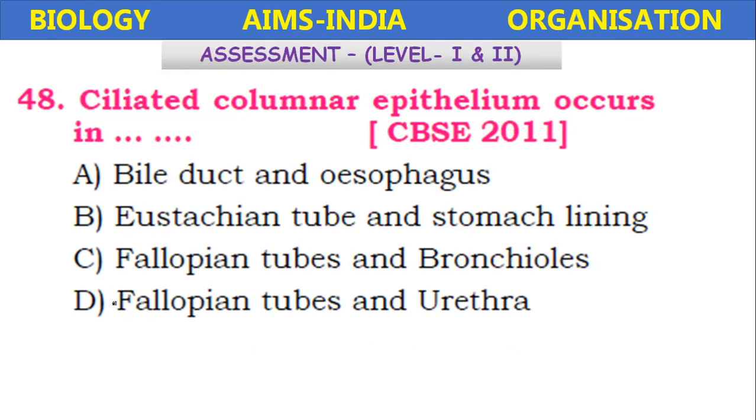Next, ciliated columnar epithelium occurs in bile duct and esophagus, eustachian tube and stomach lining, fallopian tubes and bronchioles, fallopian tubes and urethra. It is found in the fallopian tubes in the female reproductive system and bronchioles in the lungs.